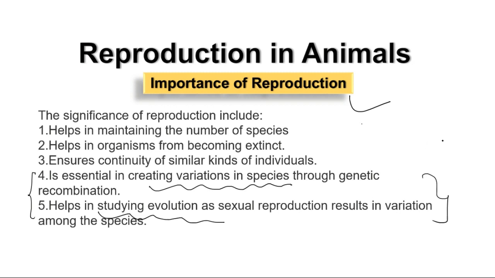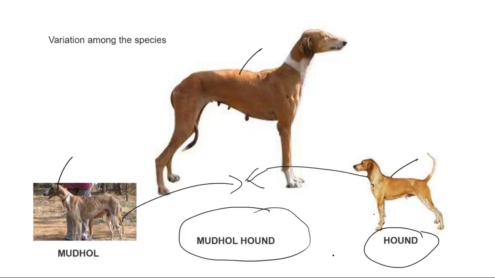So please take down these importance points, because you can expect the question: what is reproduction, or list out the importance of reproduction. The first question can be what is reproduction, right? A second question can be what are the importance of reproduction. So I hope you have understood this.